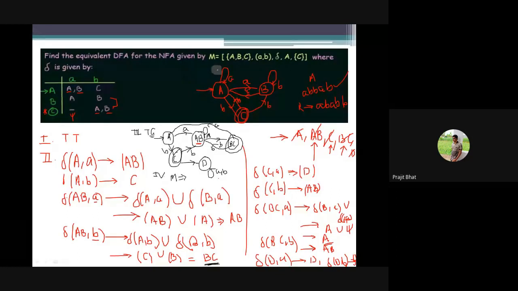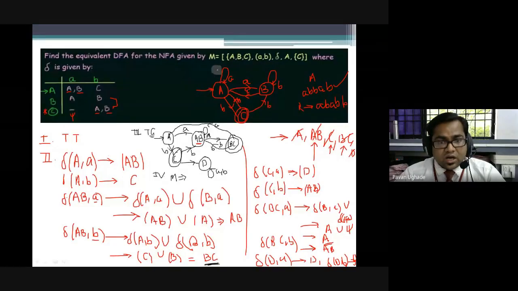Sir should write a transition table for this. Yeah, you have to. After this, in step 3 only, you are supposed to write the transition table. Okay, transition graph and transition table. But before getting the transition table, I am missing one step which I'll be explaining in the next part. Because there is a confusion between A and AB.